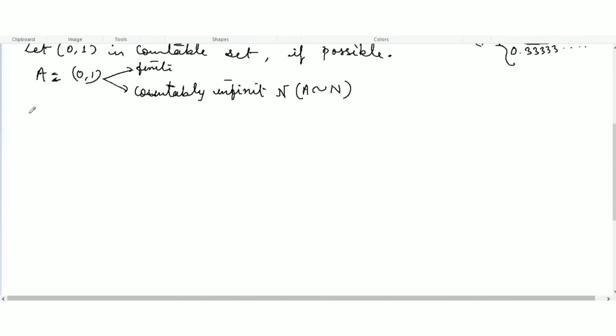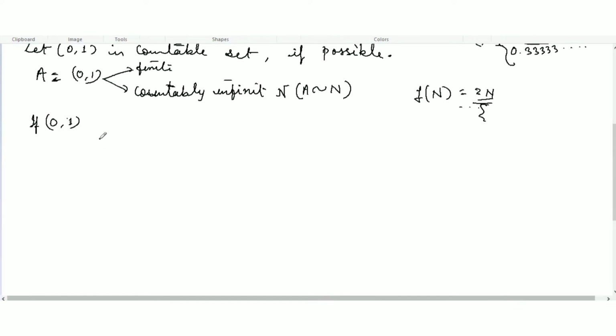If the open interval 0, 1 is countable, then we can map each element between 0 and 1 into a definite pattern, as you did in the previous question. How do we do that? We define some function and make a sequence. Like in the previous question, what function did we take? f(n) equal to 2n, and positive integers can be defined in this pattern. So let's try to define this here and prove that.